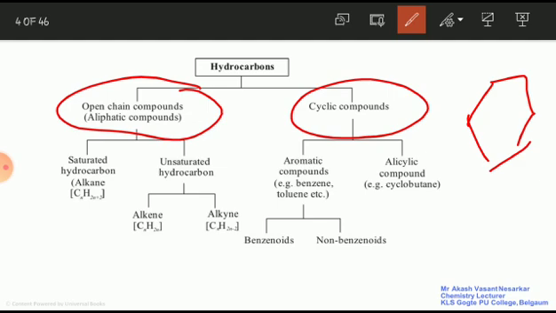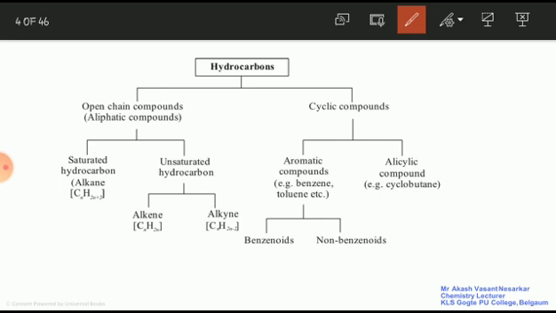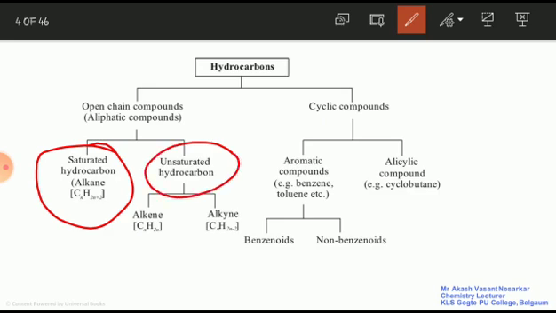Again, the aliphatic compounds are further classified into two types. The first one is saturated hydrocarbon and the second one is unsaturated hydrocarbon. You know very well about saturated hydrocarbon. A saturated hydrocarbon contains carbon-carbon single bonds and carbon-hydrogen single bonds.